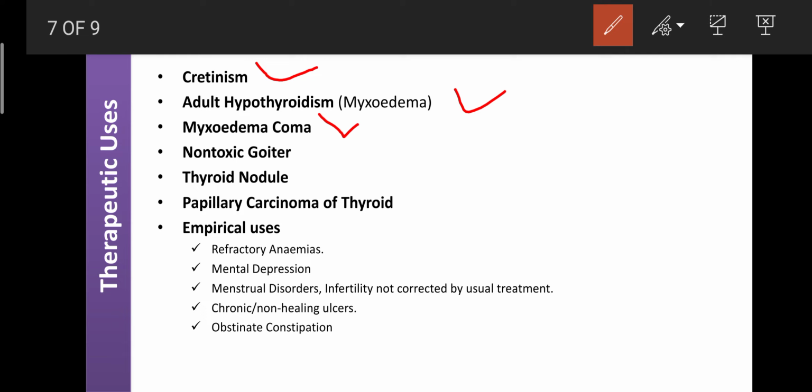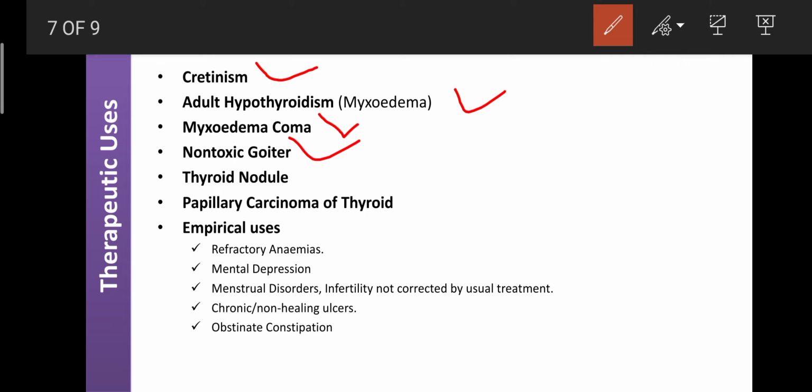So that's why that patient can undergo a coma due to deficiency of T3 and T4. That condition is known as myxedema, and it is also treated with the help of thyroid hormones. Next one is non-toxic goiter. Due to deficiency of T3 and T4, goiter occurs. It is non-toxic, it is not cancer in nature. If that goiter is non-toxic or non-cancerous, it is also corrected with the help of thyroid hormones.